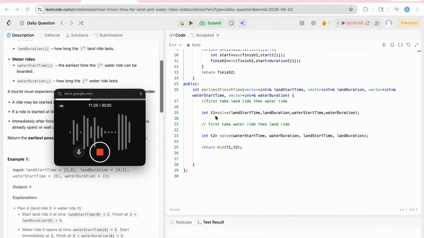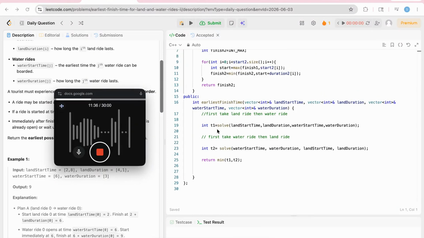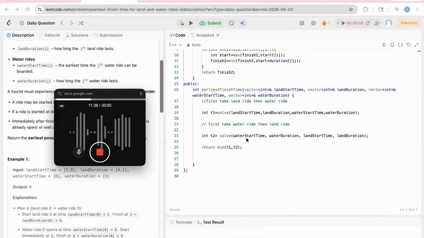Now this is simple. The tourist has two options. The first option is to do land ride activities first, then water activities. It will take time t1. The second option is to take the water activity first, then the land activity. This will take time t2. We'll return the minimum of t1 and t2.